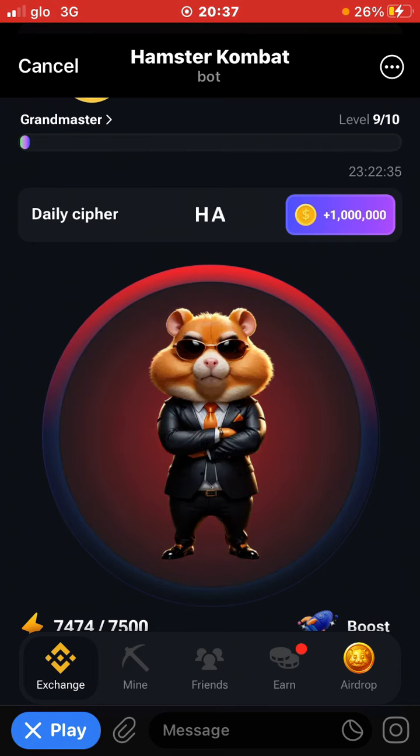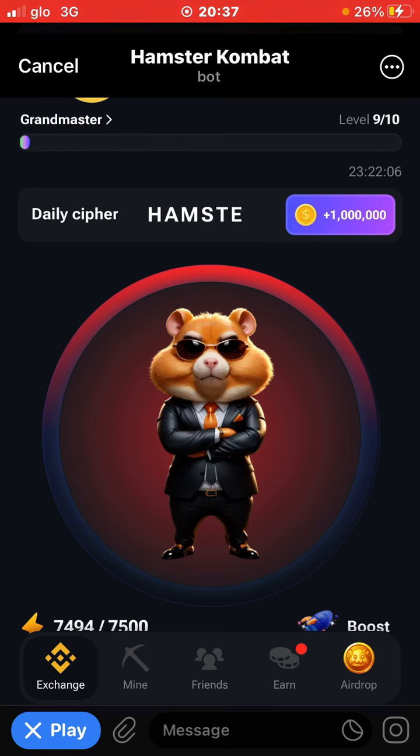Then M is 2 holds, so you hold twice, 1, 2. Then S is 3 taps, that is 1, 2, 3. Then T is 1 hold. Then E is just 1 tap.